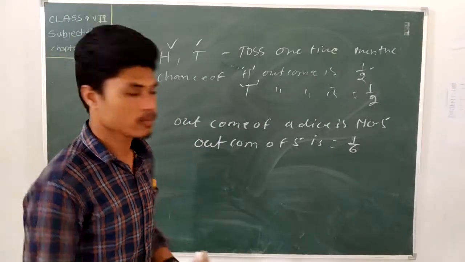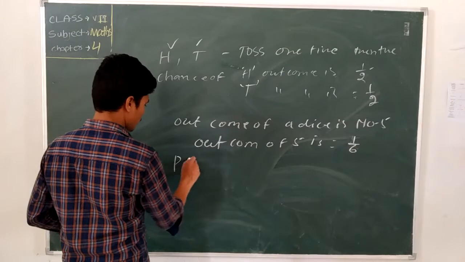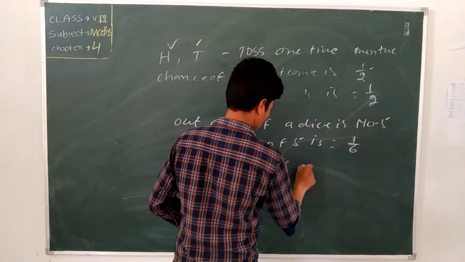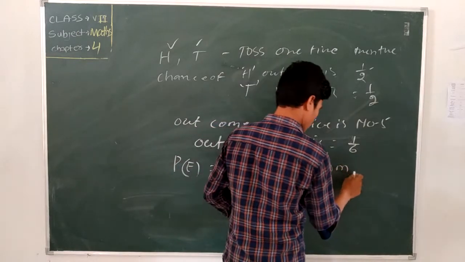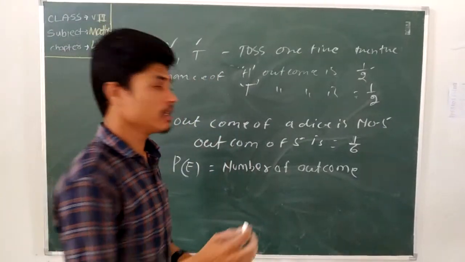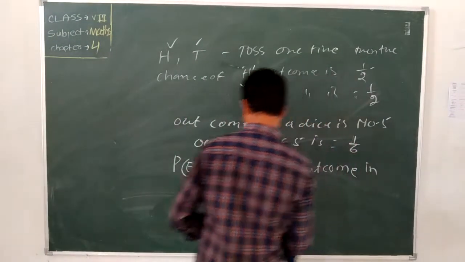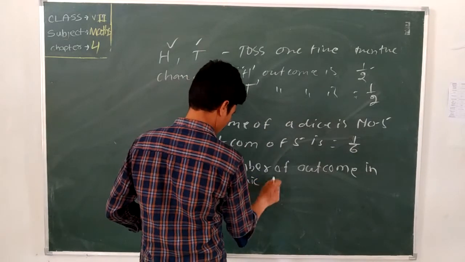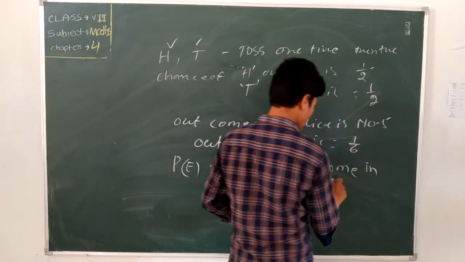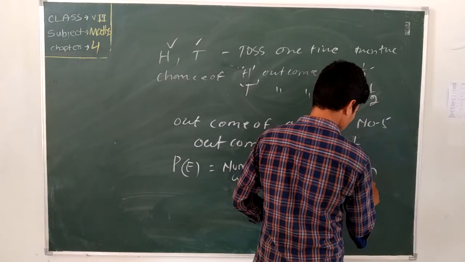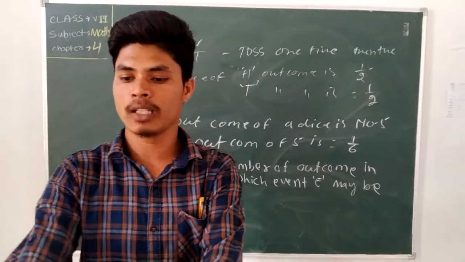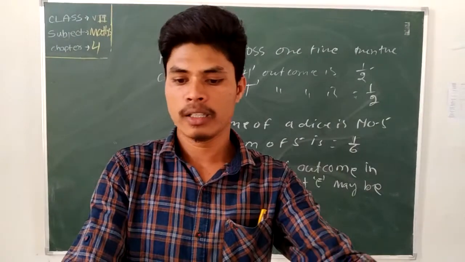Okay, the probability of an event E equals what? The number of outcomes, that means how many times it comes, in which event E may come as an outcome. That's why it may easily happen.